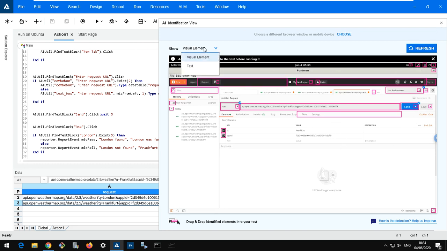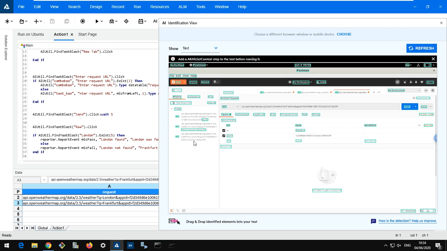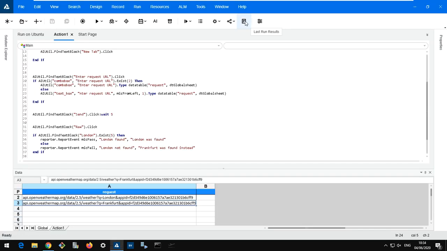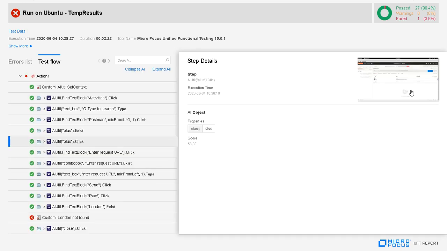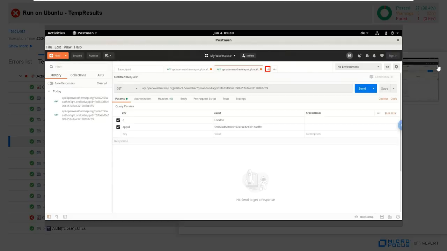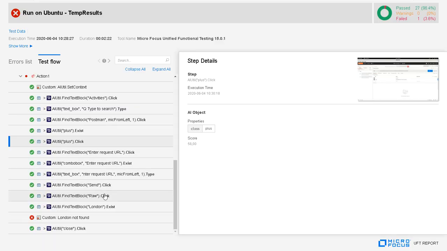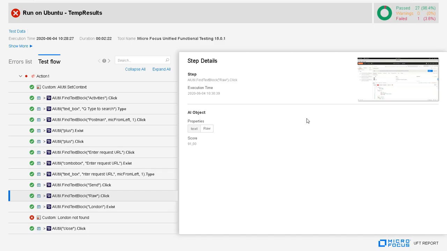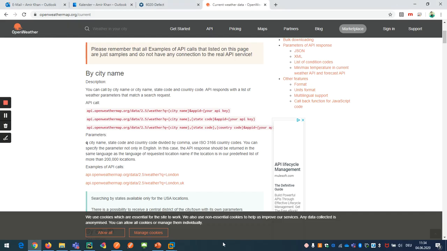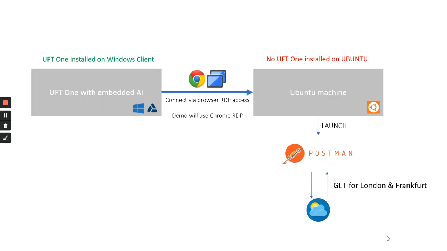So basically, this is what UFT allows you to capture. And once you have it, you can just drag and drop and build your script here directly. So this is very powerful. And as we saw, the result is really interactive. You can see here what UFT is doing. It's capturing basically everything that has been entered. The snapshots are there. So this is real-time execution on a Linux machine using UFT where no UFT was installed at all. So hope you liked it.